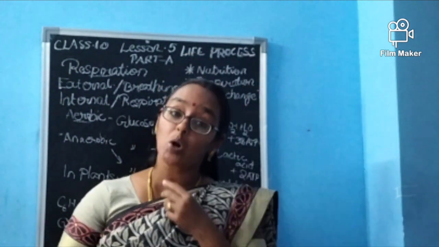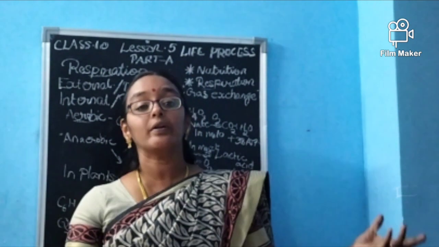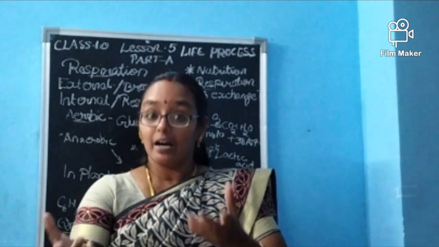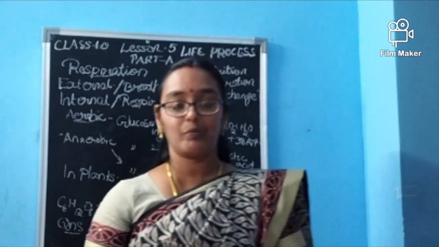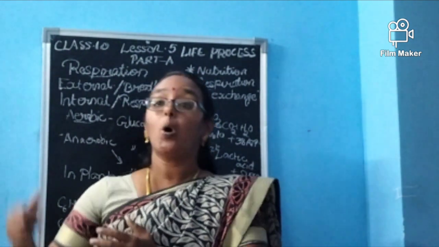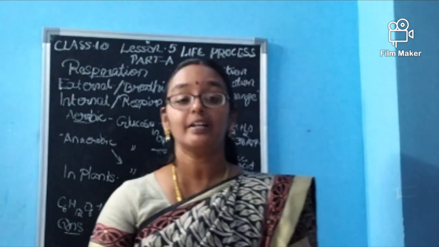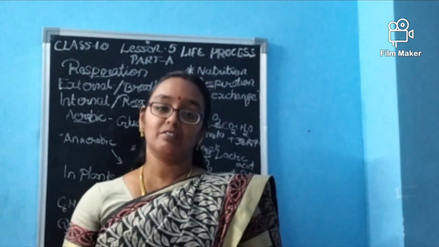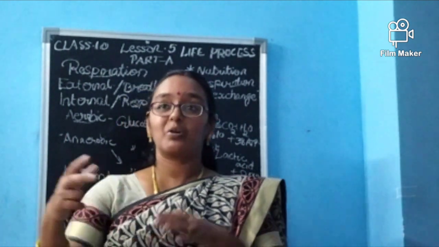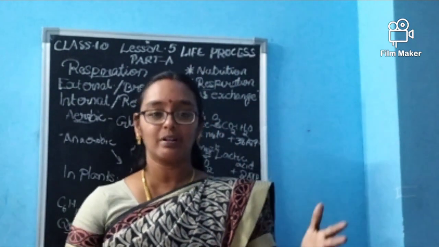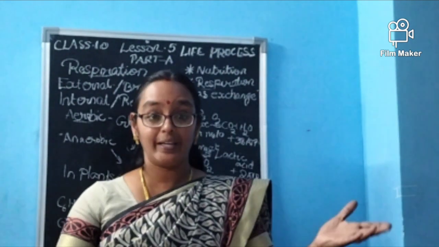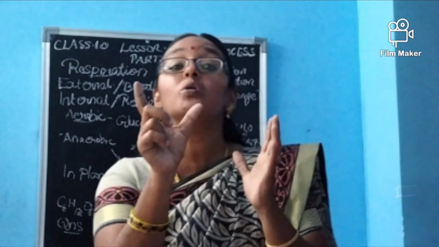So when oxygen is not taken in, what will happen? The cells will not generate energy. Glucose has to be split only with the help of this oxygen, and the energy will be generated only when oxygen is there. That's why, within 10 or 15 minutes, or to say 1 hour, the person will die when he is in the lift or in a closed car.